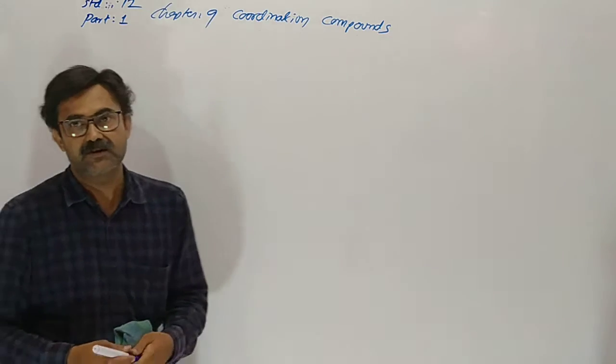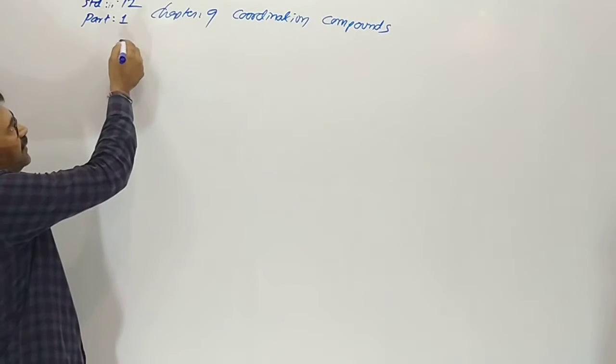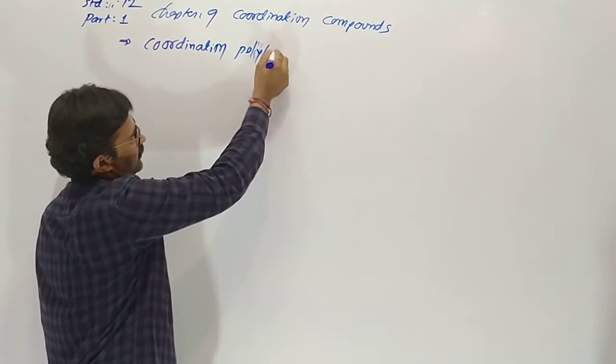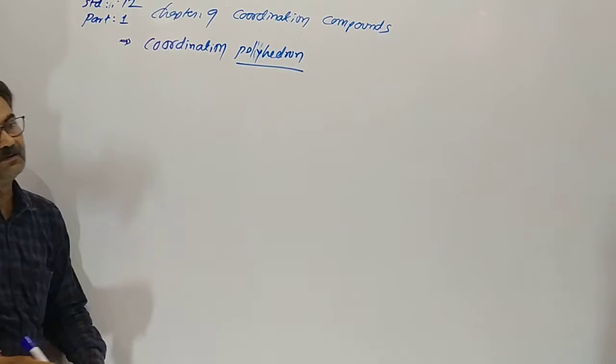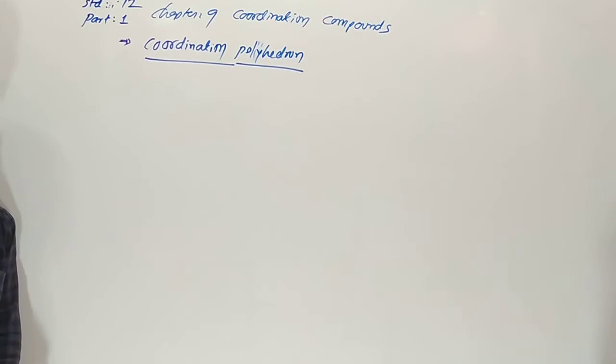Fine. Today we are in our fourth lecture of coordination compounds. We are going through some basic concepts of this chapter. First of all, coordination polyhedron. Coordination polyhedron means the geometrical shape of our entity, the geometrical shape of the coordination compound, nothing else.